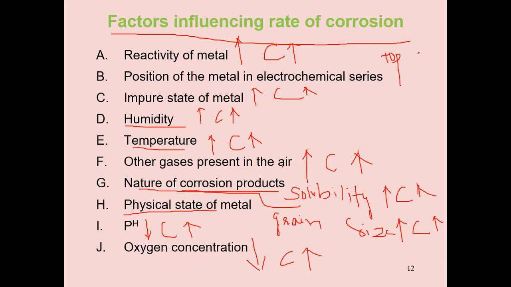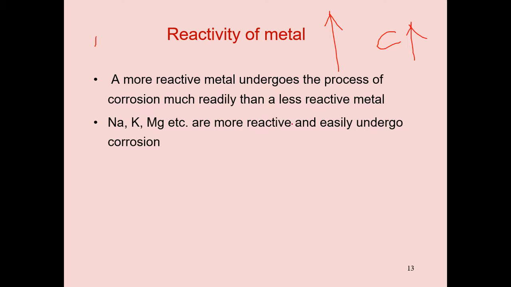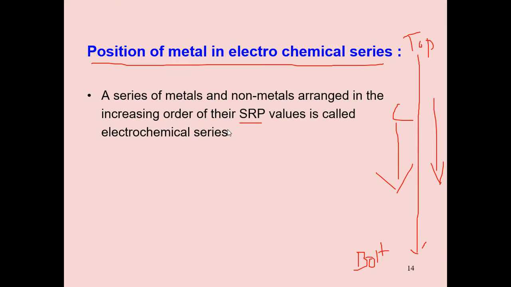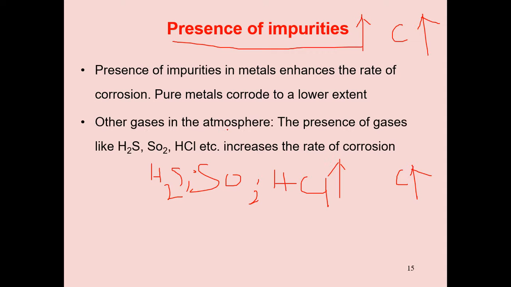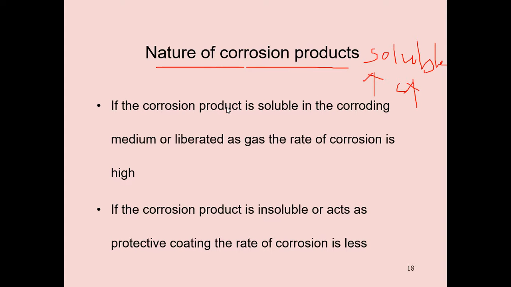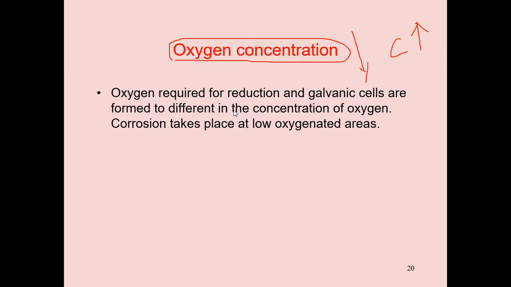Right. So already we discussed it. Reactivity of metal, position of metal in electrochemical series, presence of impurities, humidity and pH, temperature, nature of corrosion products, physical state of metal, oxygen concentration.